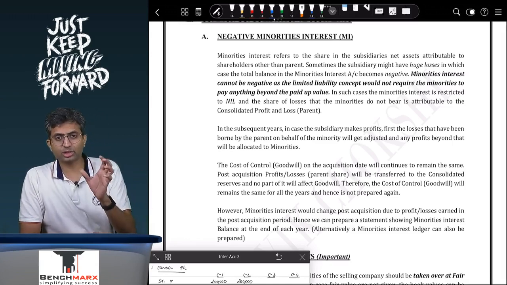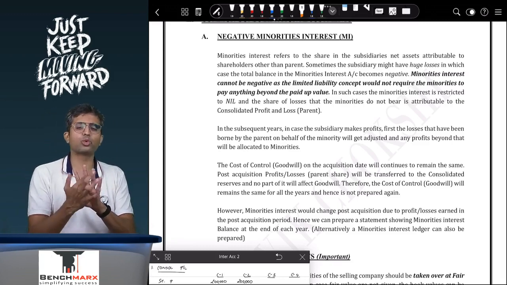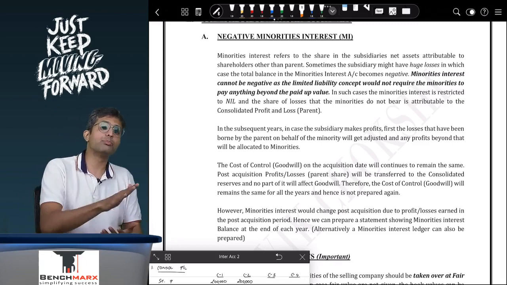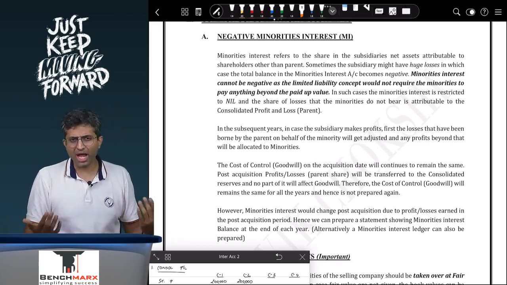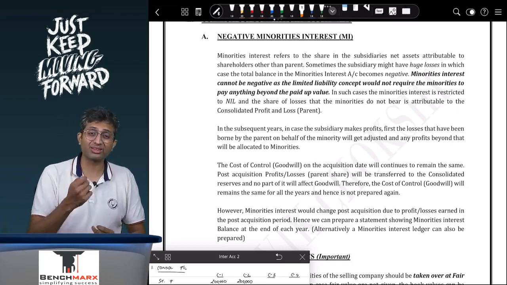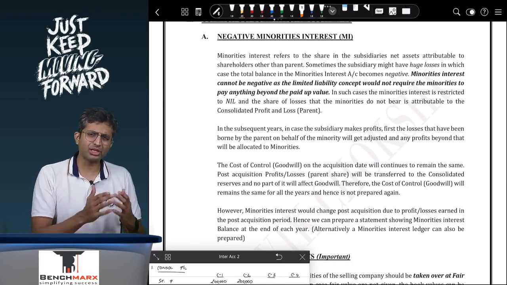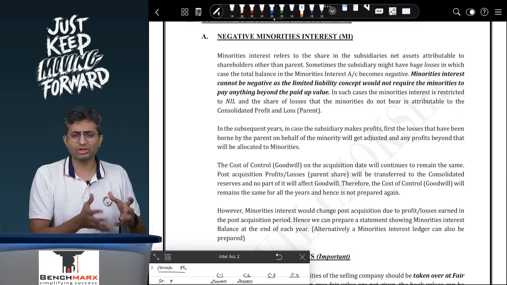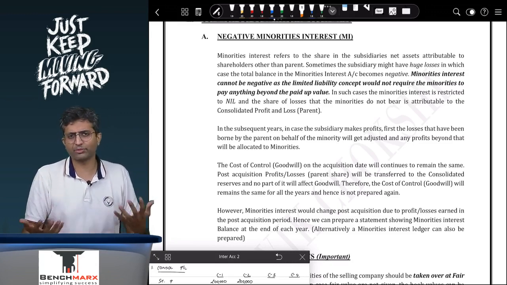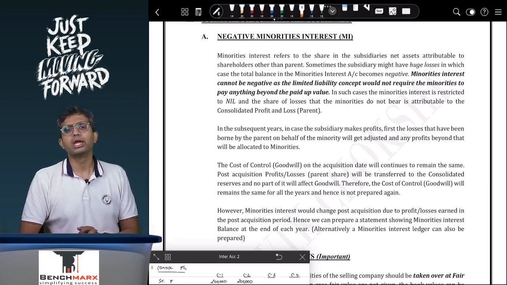In case 26,000 was your balance and 30,000 is your share of loss as a minority, then 4,000 is the excess loss. This excess loss is to be borne by the parent. Why? Because typically parent wants the subsidiary to continue. A lot of times in practice, parent also gives guarantees for the loans or liabilities that are taken by the subsidiaries, and hence as a going concern assumption, the losses, if the minorities is not giving any money, the parent will have to bear those losses. That is what the institute assumes in the going concern.